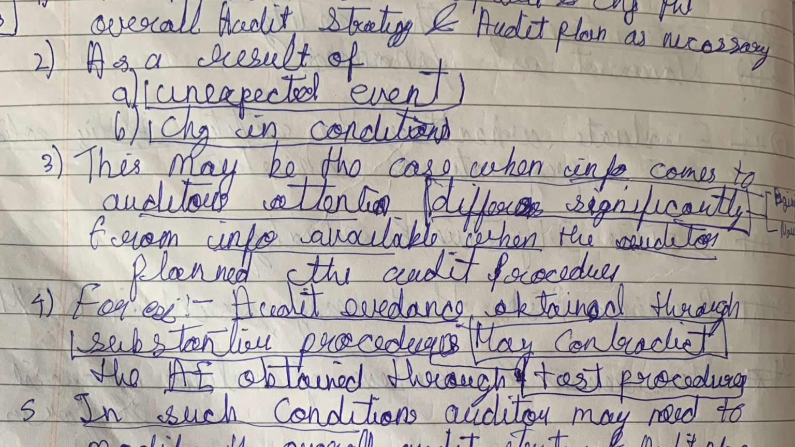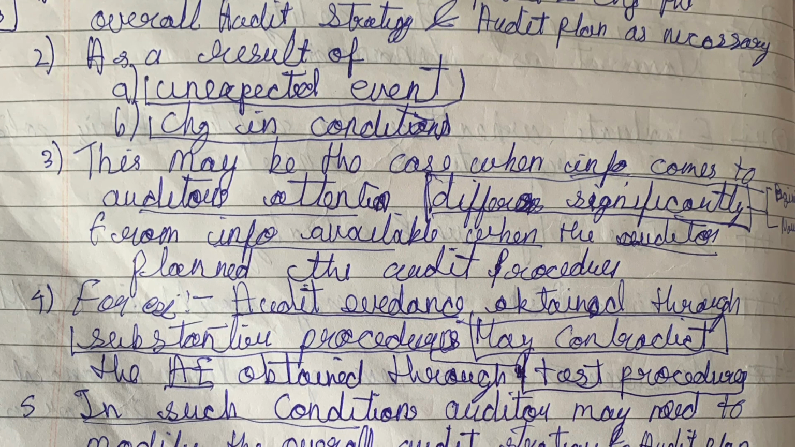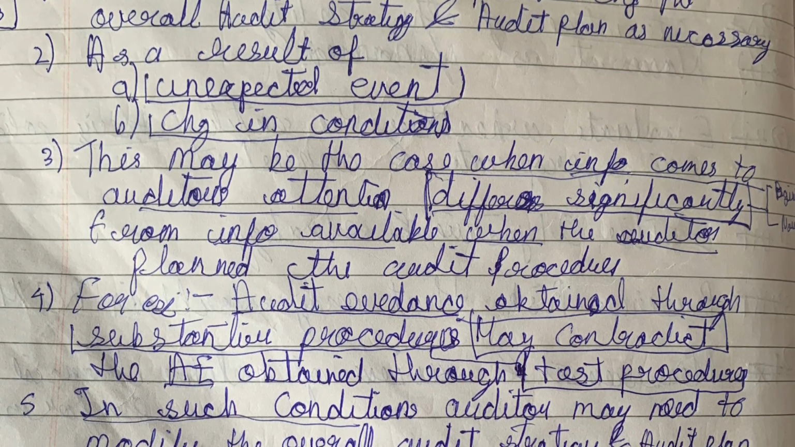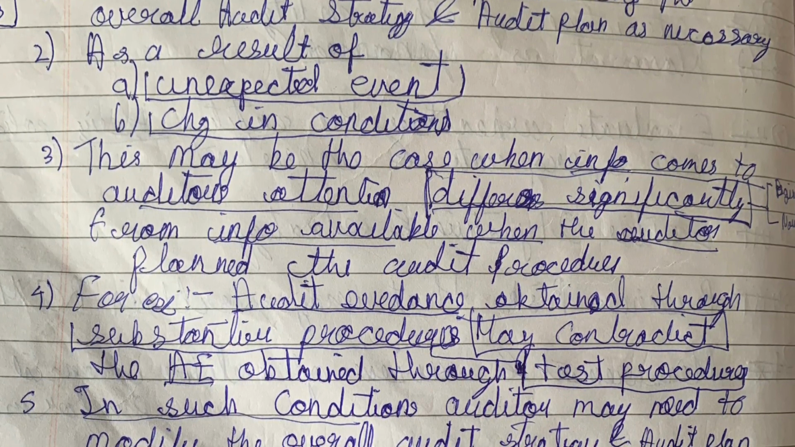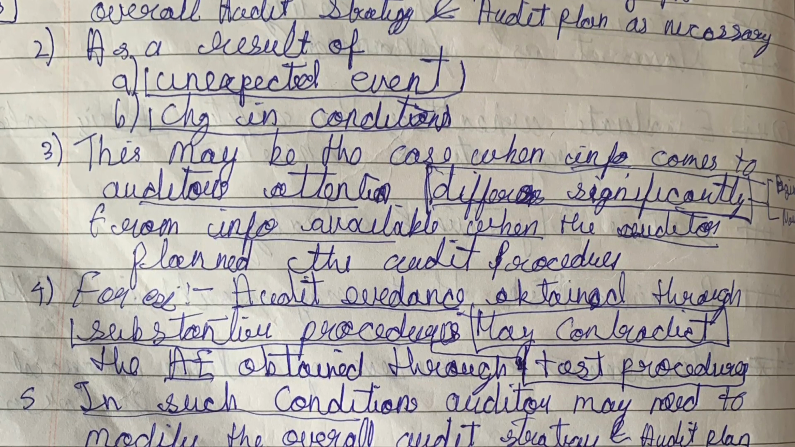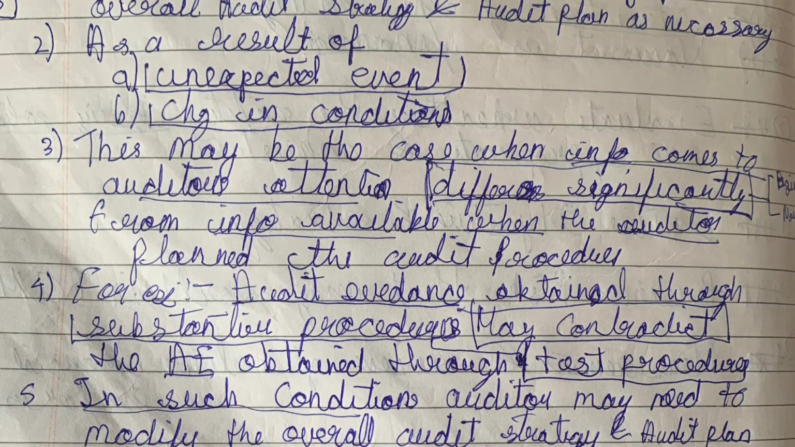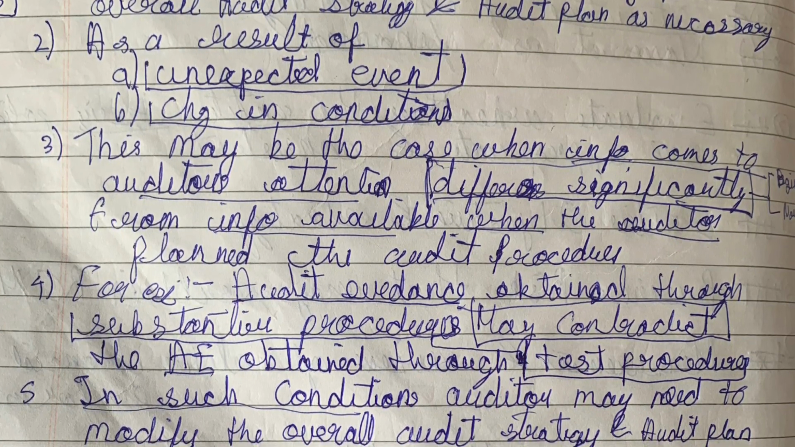Easy. First, the auditor shall update and change the overall audit strategy and plan as necessary as a result of unexpected events and changes in condition. This may be the case when information comes to the auditor's attention that differs significantly from the information available when the auditor planned the audit procedure.